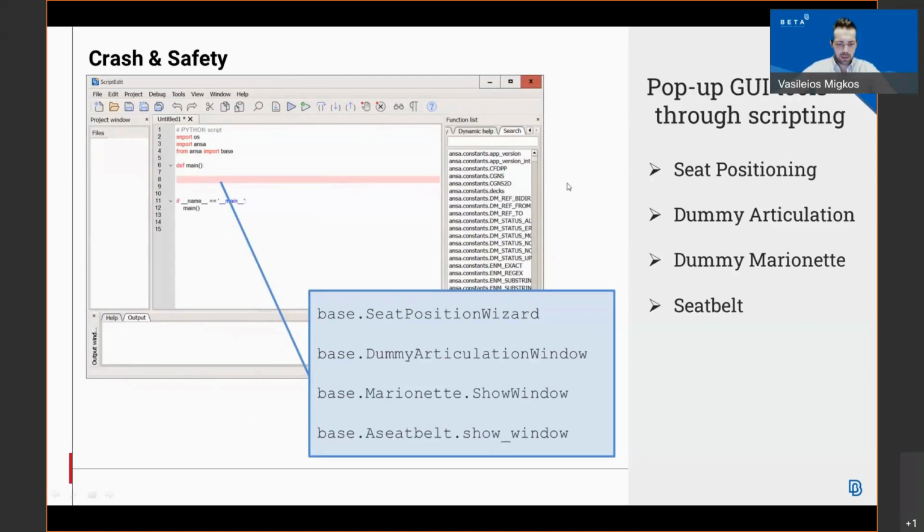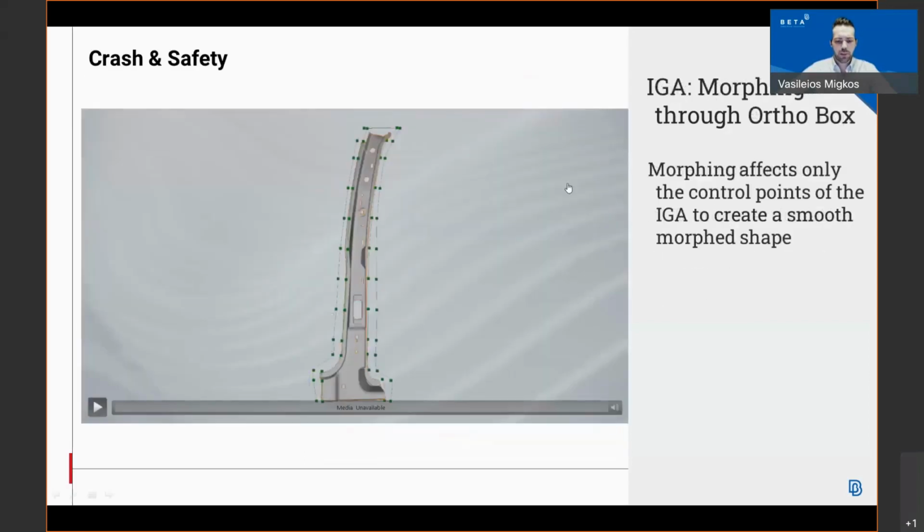Last in the crash and safety discipline regarding our preprocessor ANSA, there is the new morphing through orthobox, which affects only the control points of our IGA in order to create a smooth morphed shape.